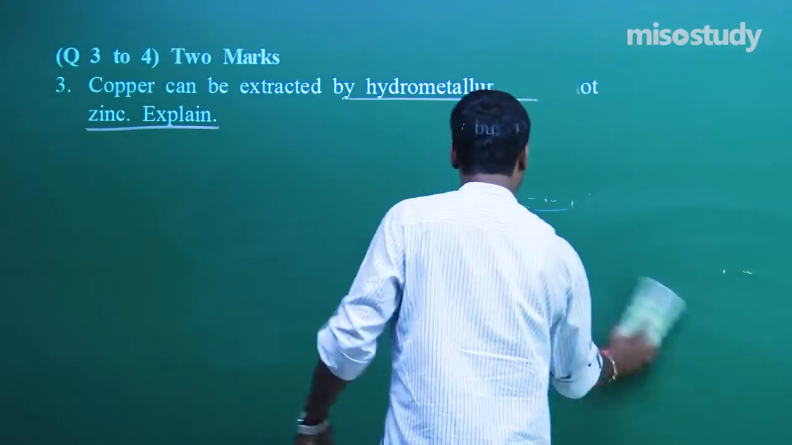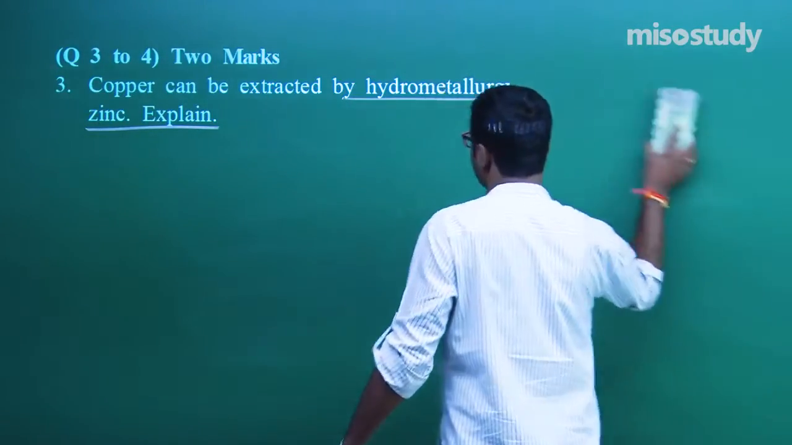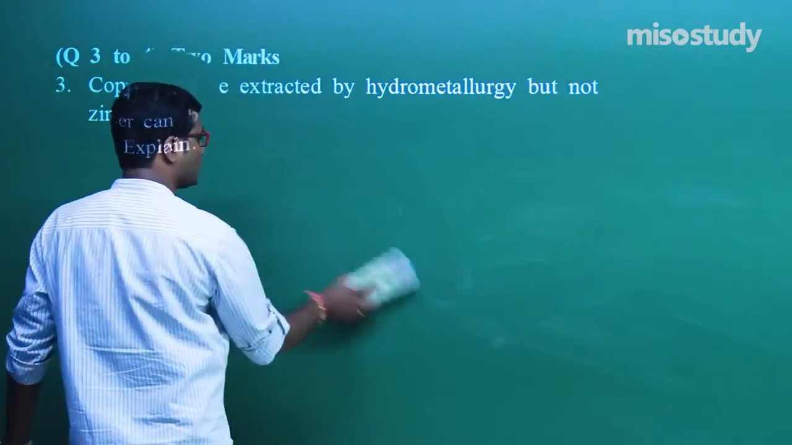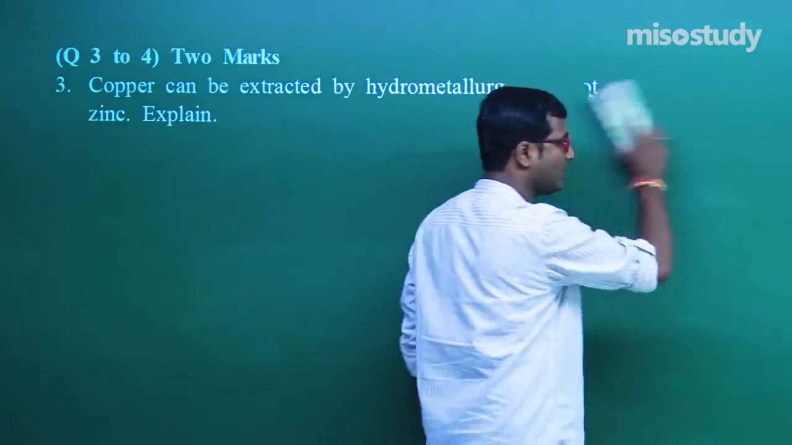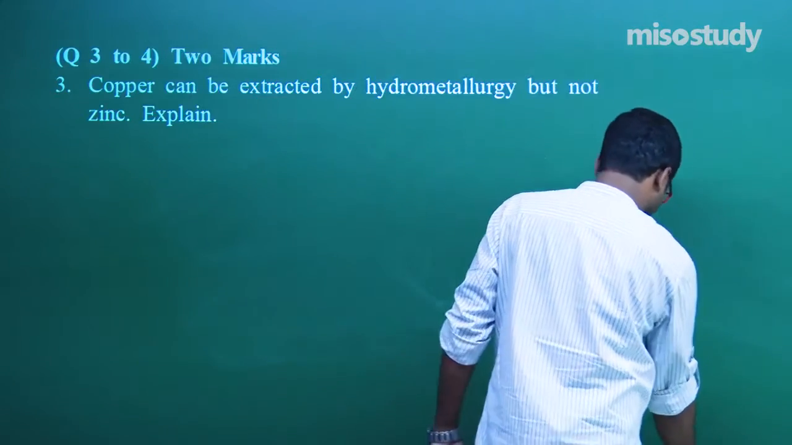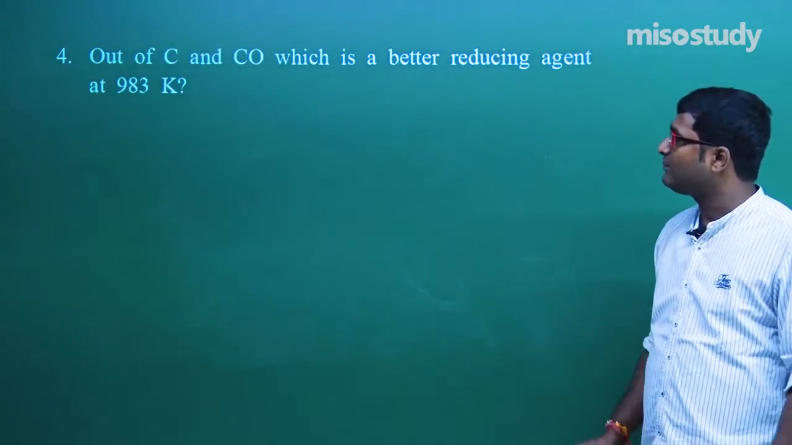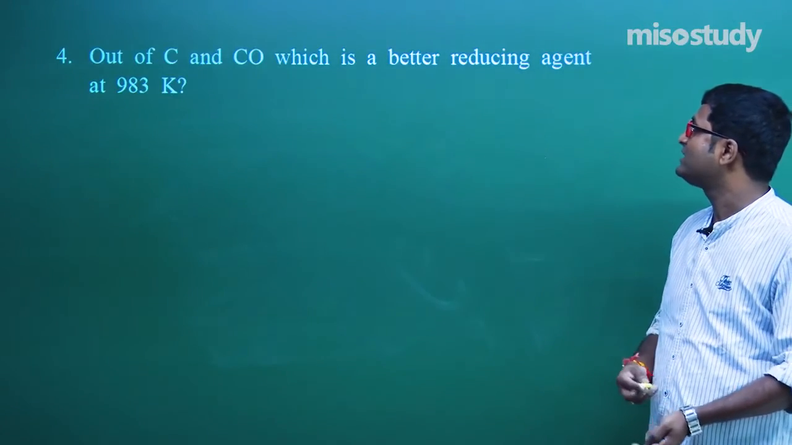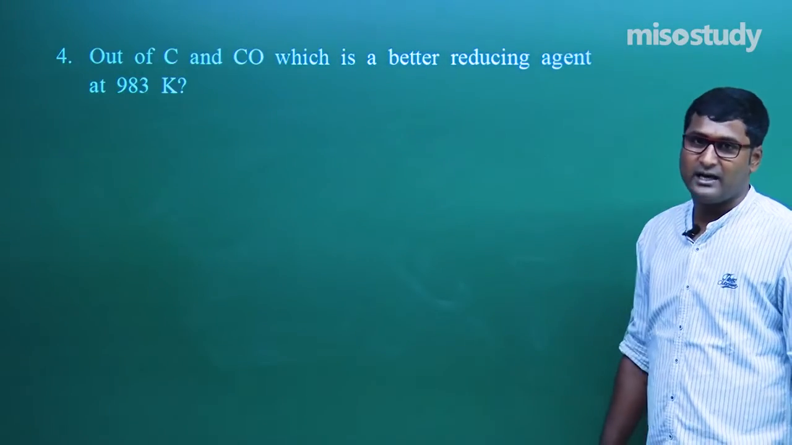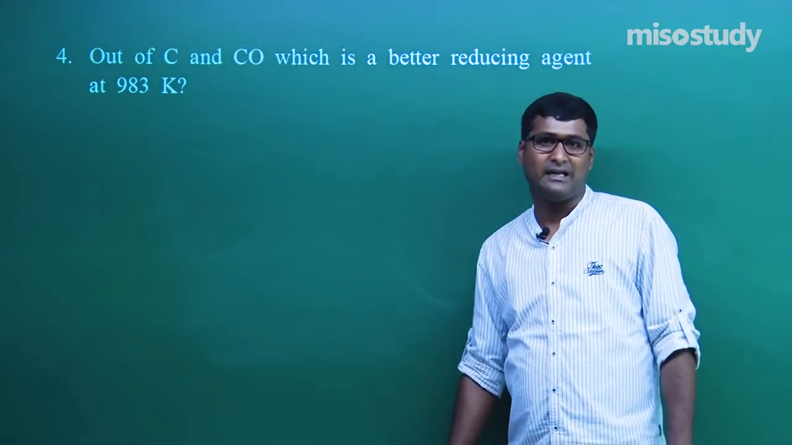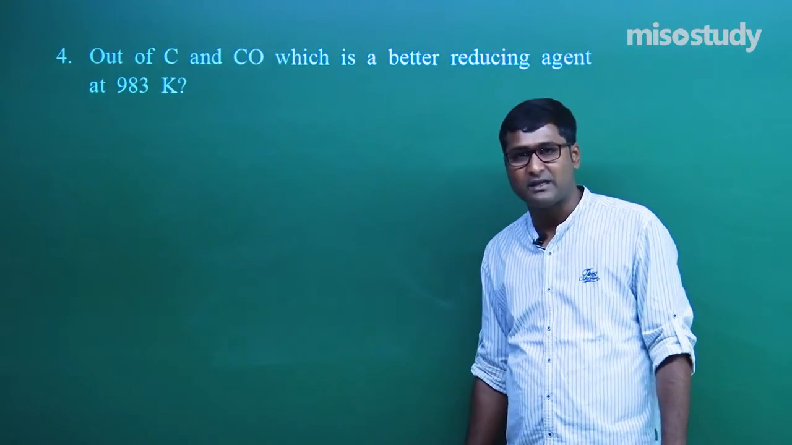Now let's move to the next one. The next question is question number 4. Now listen carefully to what is given here. Question number 4: out of carbon and carbon monoxide, which is the better reducing agent? During my lecture on the Ellingham diagram, I have discussed this thing.